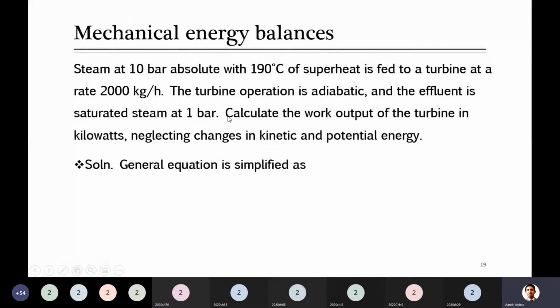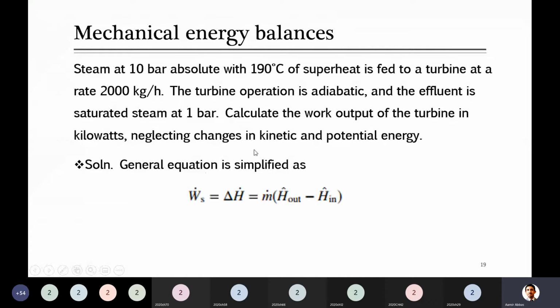So out of this, a turbine means something is getting in at this temperature and pressure condition and getting out at 1 bar pressure. Calculate the work output of the turbine. I told you that a turbine actually rotates something we call a generator to produce electricity. So we are asked to find here what is the amount of work.